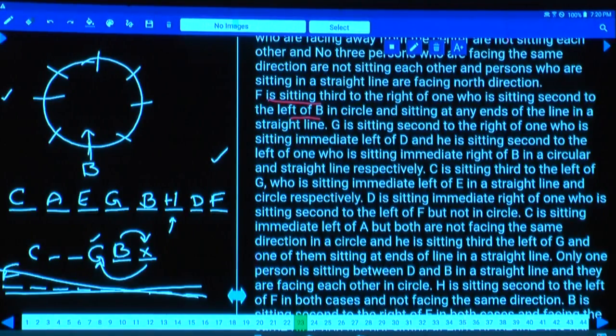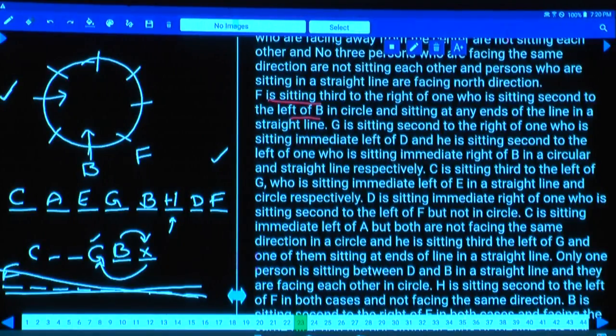Now as of now, if B is here facing towards the center, then F is seated third to the right of the one who is seated second to the left of B. Isn't it? Second to the left of B and third to the right of this person. Third to the right of this person, who is that person? F. F will be here. And this person must also be facing the center.